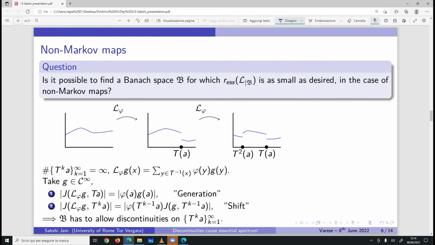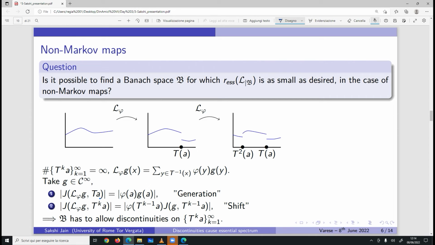One is generation of discontinuity. So the function that I push through my transfer operator, I see that it gets discontinuities at the points which are really the images of this function. So at TA or T square A and so on, as many as the iterates of the transfer operator.